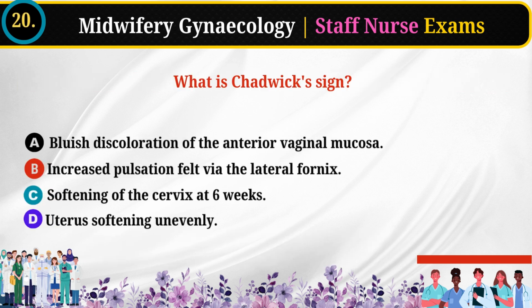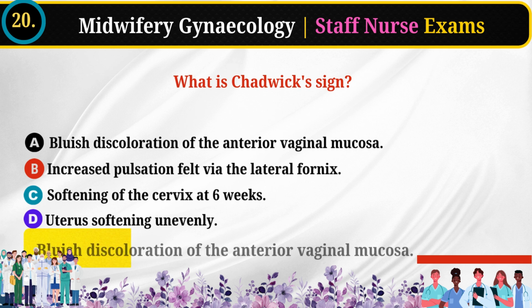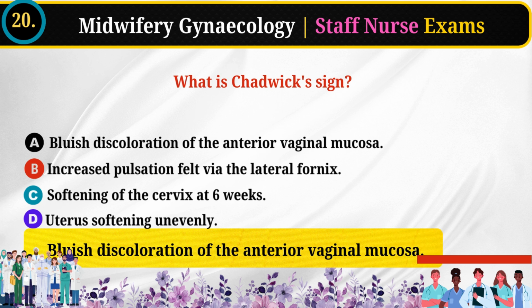20. What is Chadwick's sign? Bluish discoloration of the anterior vaginal mucosa. Increased pulsation felt via the lateral fornix. Softening of the cervix at 6 weeks. Uterus softening unevenly. Answer: bluish discoloration of the anterior vaginal mucosa.